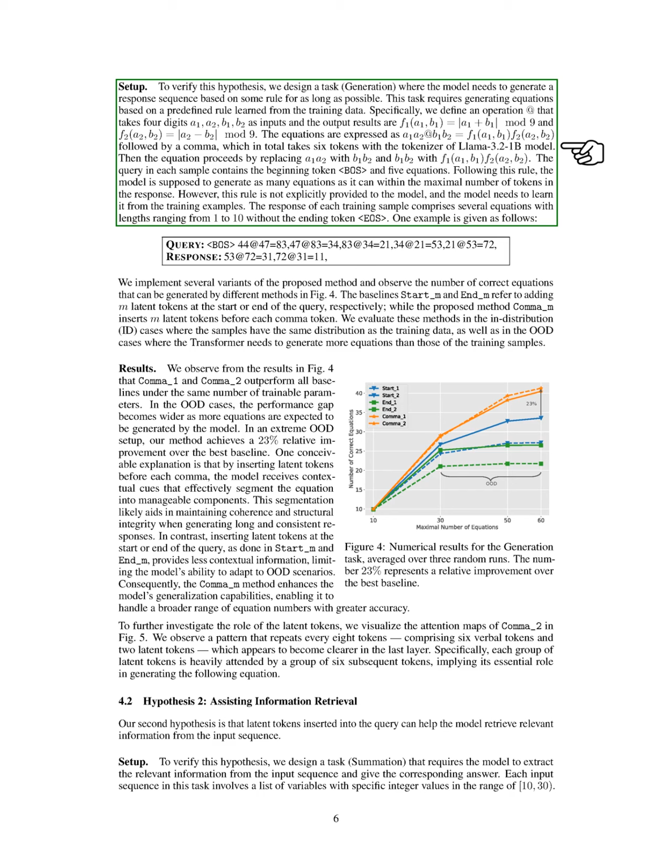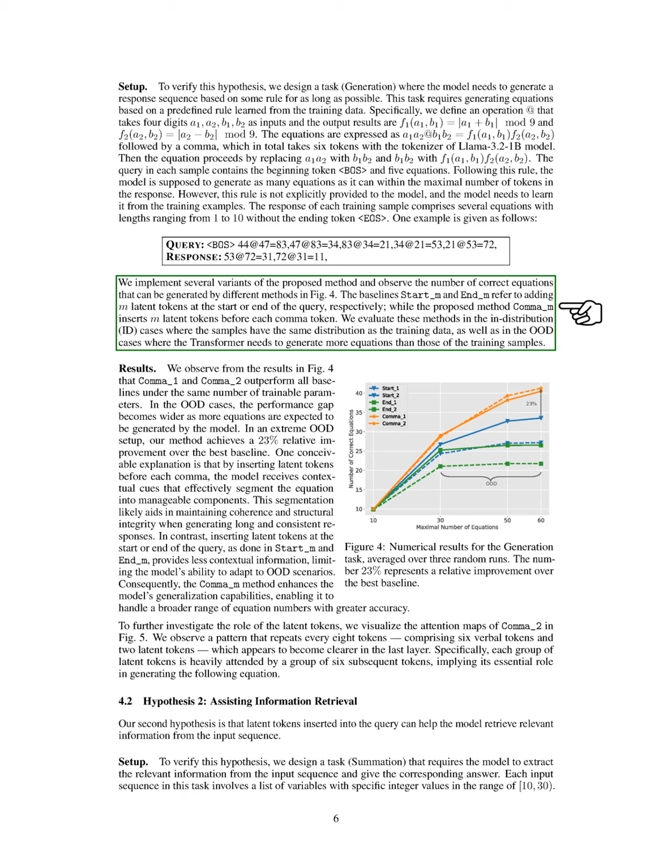The model is expected to generate as many equations as possible within a set token limit, but it must learn this rule from the training examples, as it is not explicitly provided. The responses vary in length from 1 to 10 equations, without an ending token. We implement different versions of our method and track how many correct equations are generated, comparing them to baseline methods.